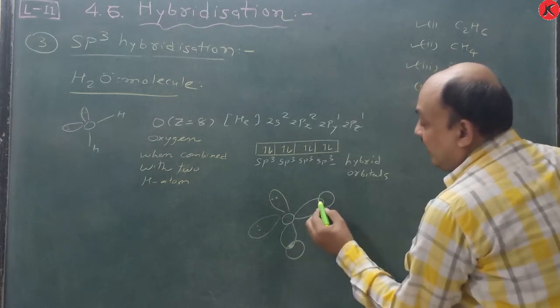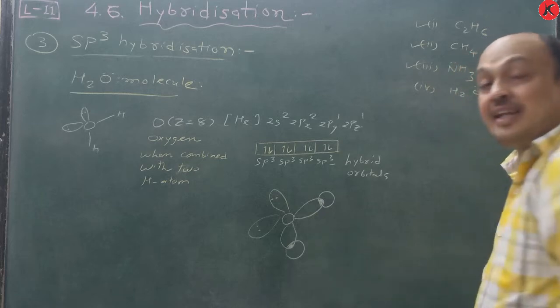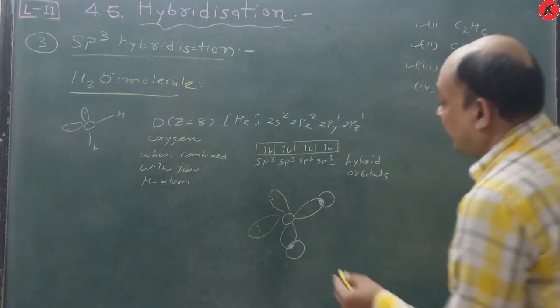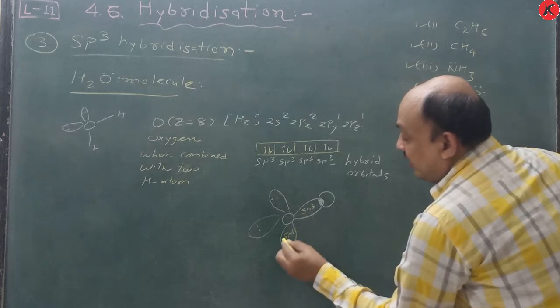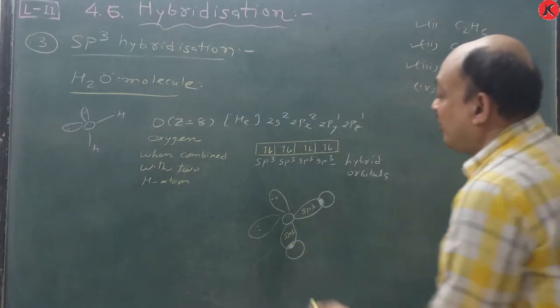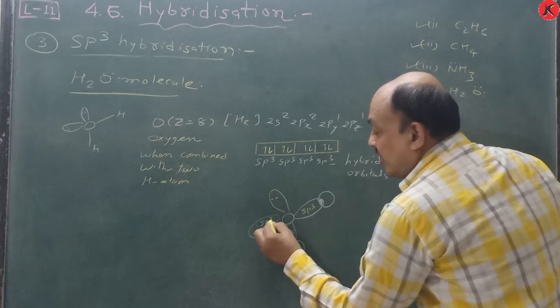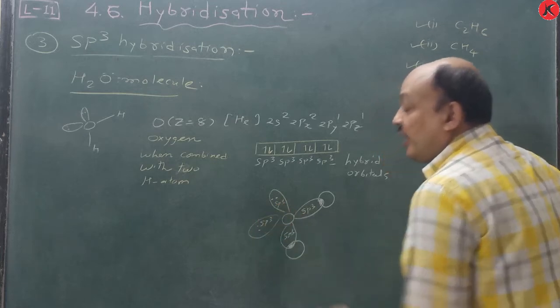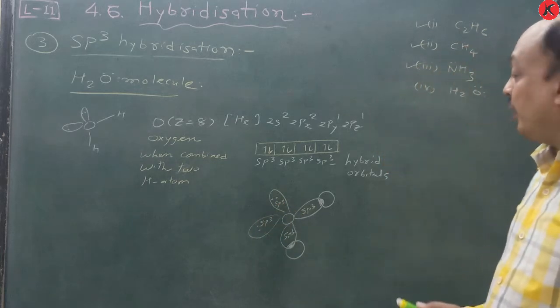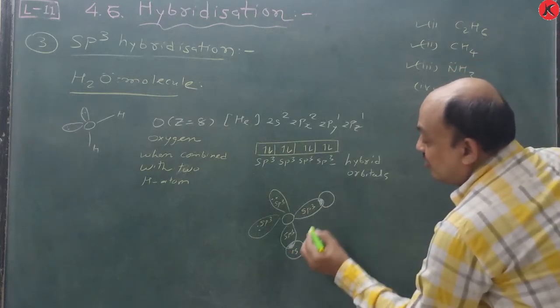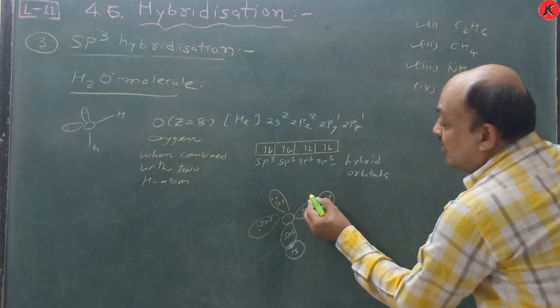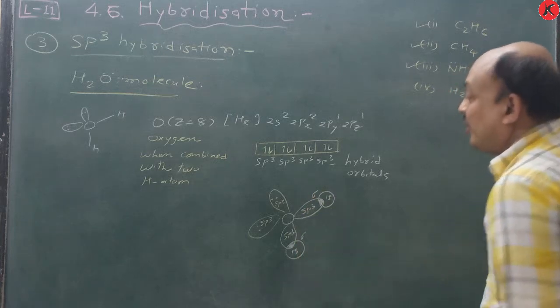So this is overlapping, this is overlapping, when the overlap spin is opposite. Remember this one. This is an sp3 hybrid orbital, this is also an sp3 hybrid orbital. Now this is also considered an sp3 hybrid orbital, but it contains only a lone pair. They do not take part in forming a bond with hydrogen atoms. And this is a 1s orbital, this is a 1s orbital. So here a sigma bond is there, here a sigma bond is there.